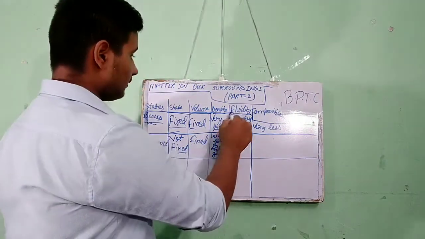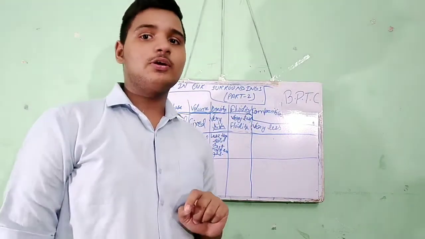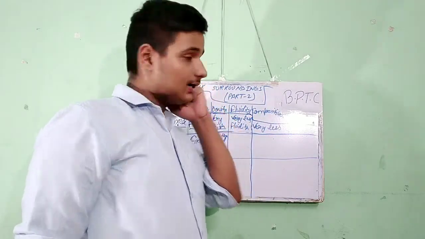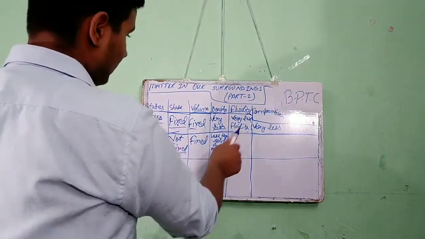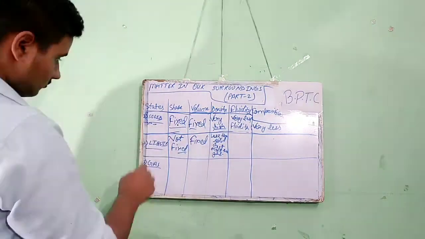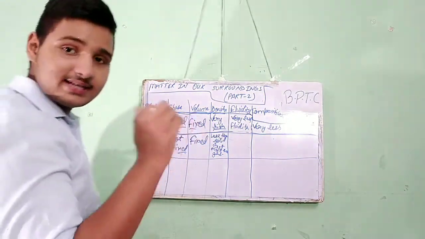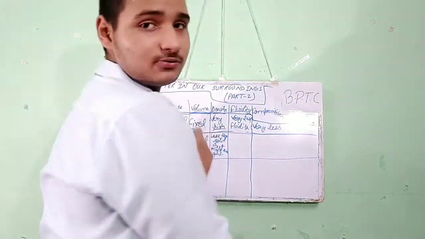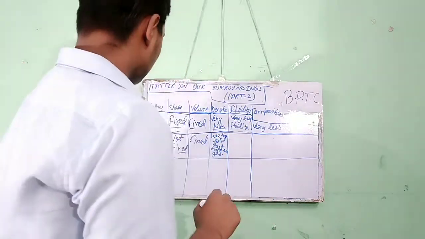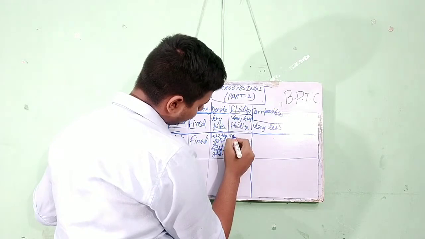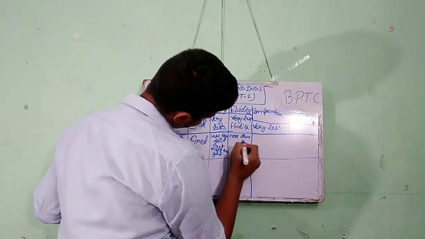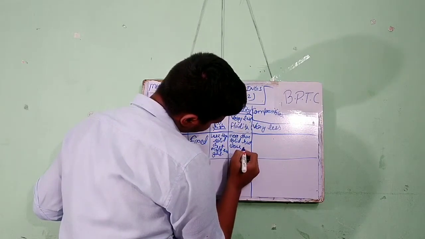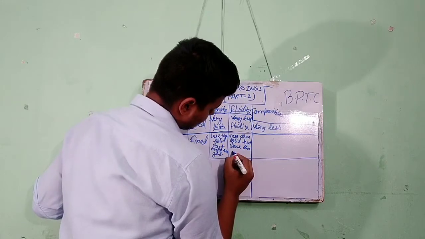And what about its fluidity? The fluidity of liquid is higher than solid but less than gaseous state. The solid state has very less fluidity, but liquid has some fluidity, more than solid but less than gaseous state.